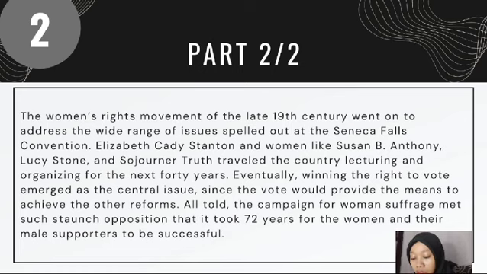Eventually, winning the right to vote emerged as the central issue, since the vote would provide the means to achieve the other reforms. All told, the campaign for women's suffrage met such staunch opposition that it took 72 years for the women and their male supporters to be successful.